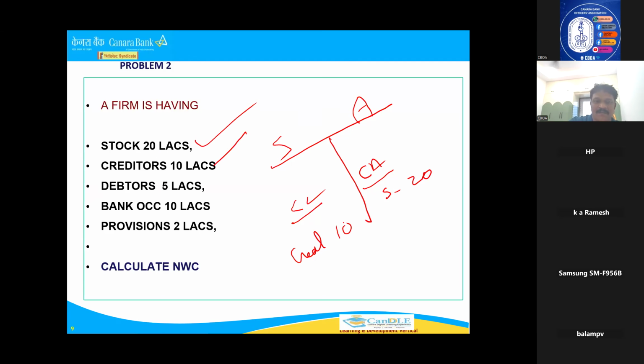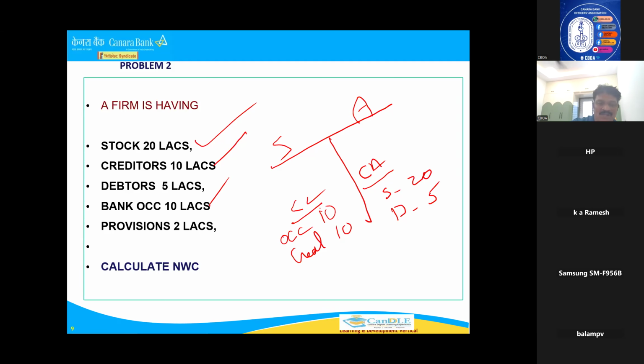Now debtor. Debtor means the businessman is giving credit to somebody for 1 or 2 months. So it's an asset for him. Debtors will come here. Bank OCC. Bank OCC is a liability to the customer. So OCC also will come as a current liability. Why is it a current liability? Less than 1 year he has to pay, 10 lakhs.